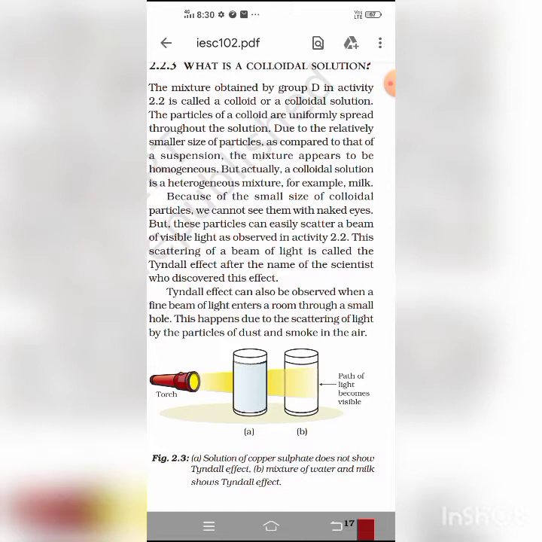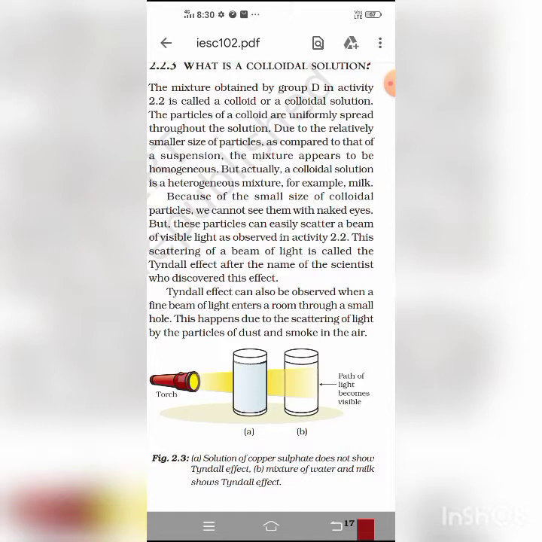Now students, we classify the colloids. Depending upon the physical state of the dispersed phase and dispersion medium, colloids can be classified into various types.